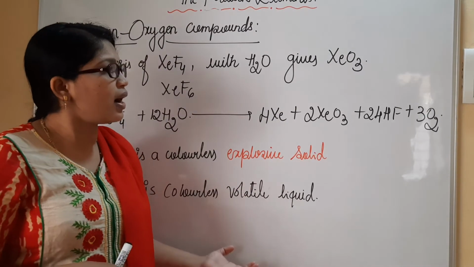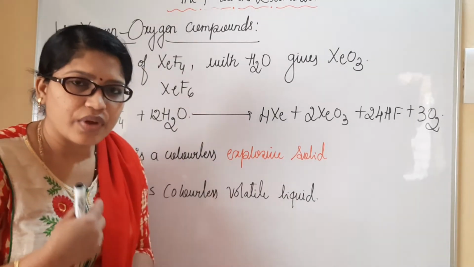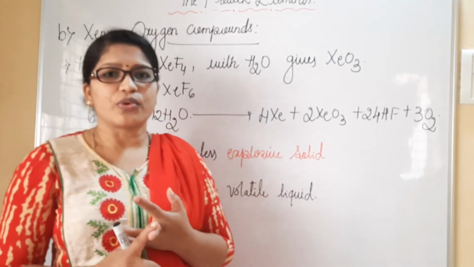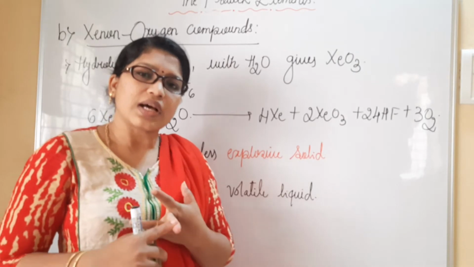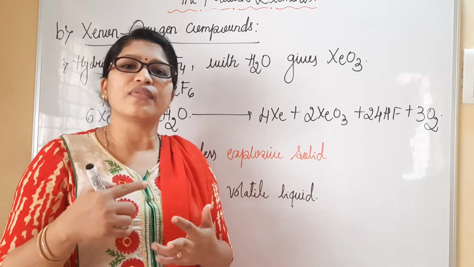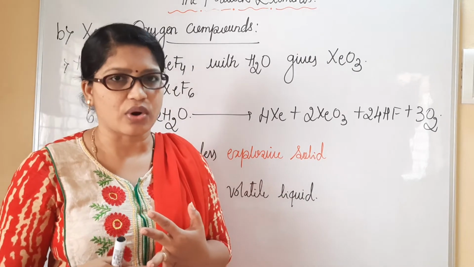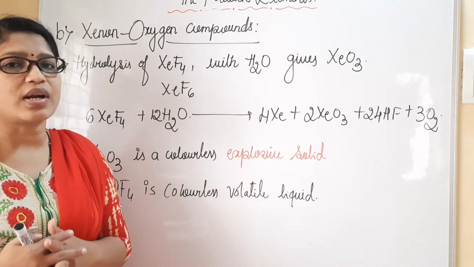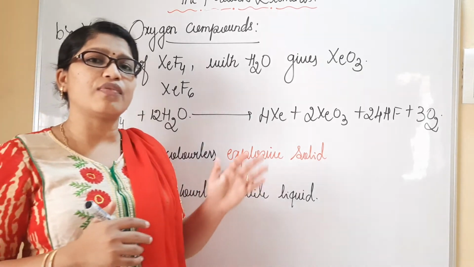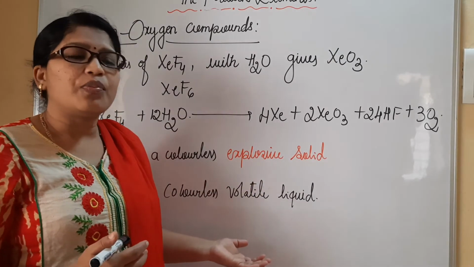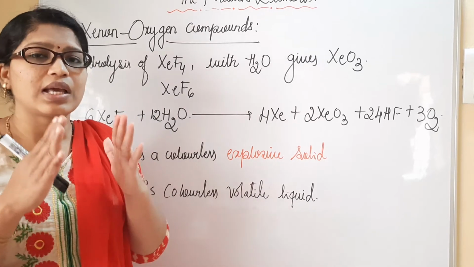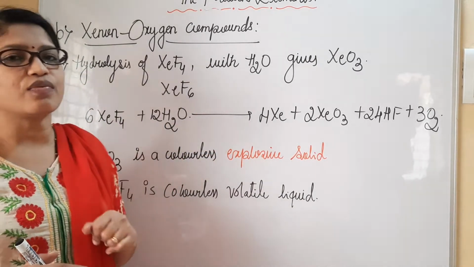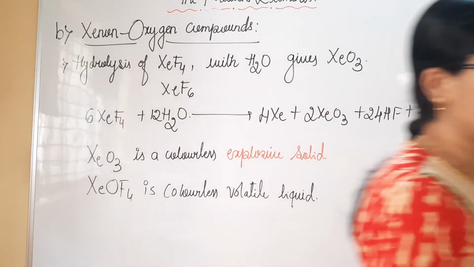So in these chemical properties we are studying, xenon compounds are formed with a combination of xenon and fluorine as well as xenon and oxygen. With this brief explanation regarding the chemical properties, we have to understand how the structures of these xenon compounds look, how they exist in structural formula. Please copy this reaction. We will go to the structure part.